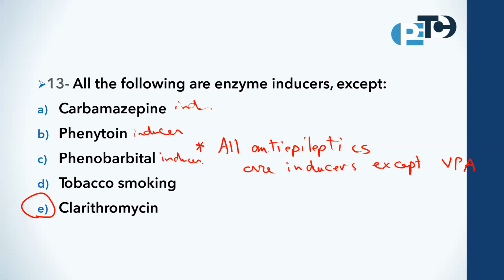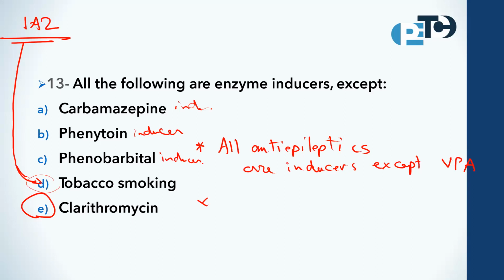Okay. Tobacco is an inducer. Which cytochrome do you remember? Also, this is one of the very important questions. Which cytochrome? Yes, CYP1A2. Perfect.